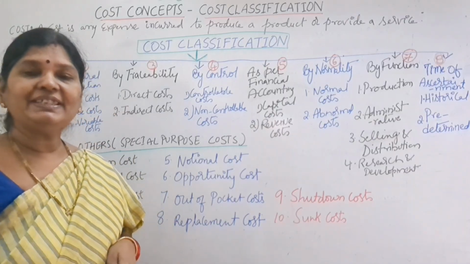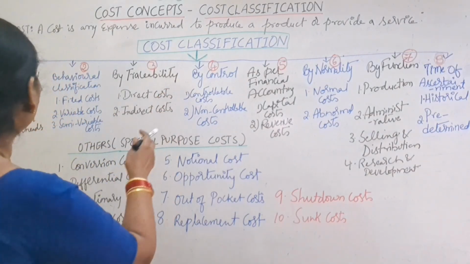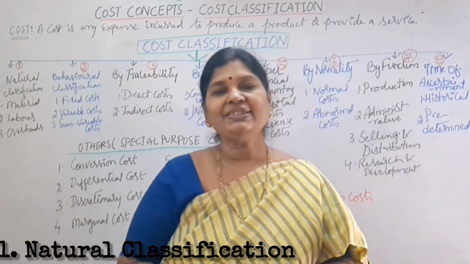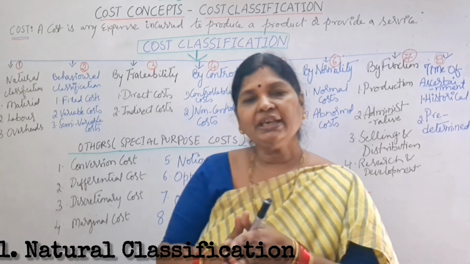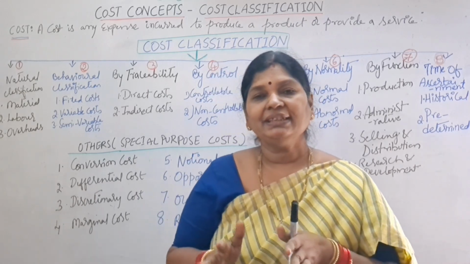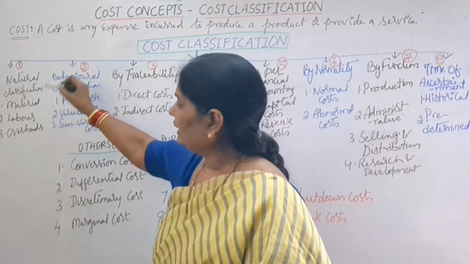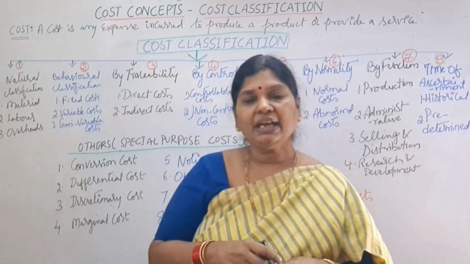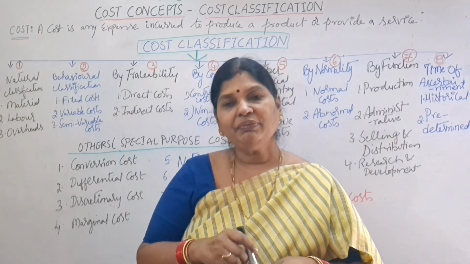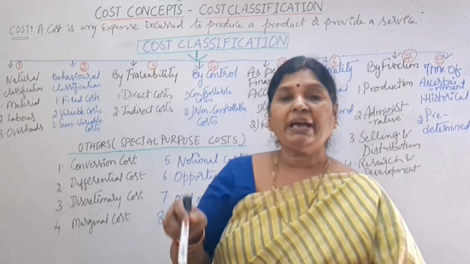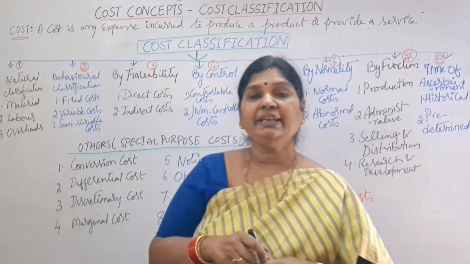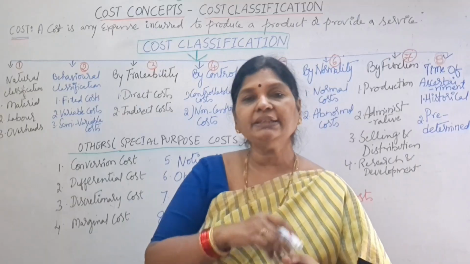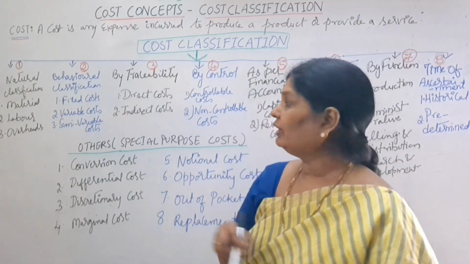So first we'll start with cost classification. The first one is natural classification. So what is natural classification? Here we show our costs in terms of materials, labor, and overheads. What are materials? Say, for example, we have one furniture showroom, and in that we are selling furniture, right? To manufacture this furniture, what is required? We require wood, glue, nails, and other materials, right? So all those are called what?